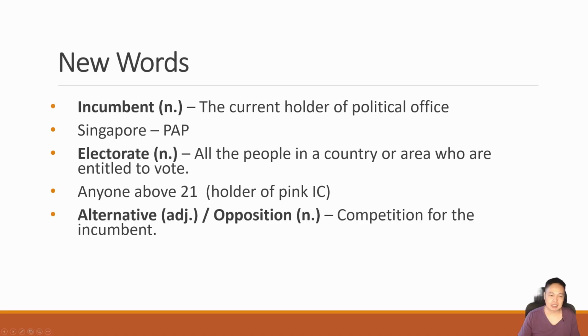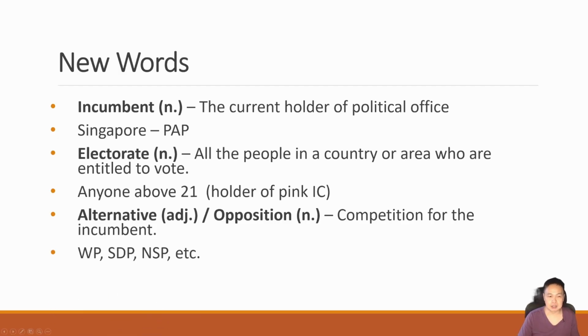All right, and then the next word we have is the opposition, right? We know them as the opposition. They are the competition for the incumbent. So nowadays, during the rallies or the speeches, sometimes we refer to them as being the alternative voices. Okay, so instead of seeing them as the competition, some people might want to vote in people who are able to bring in alternative voices. Okay, so these are good words that you can use in essays.